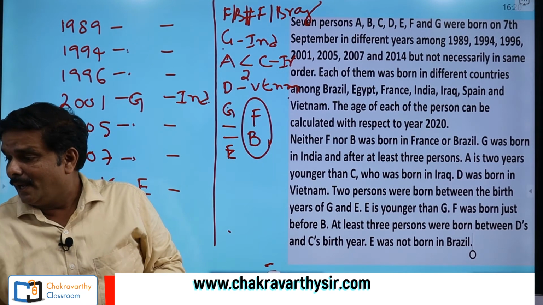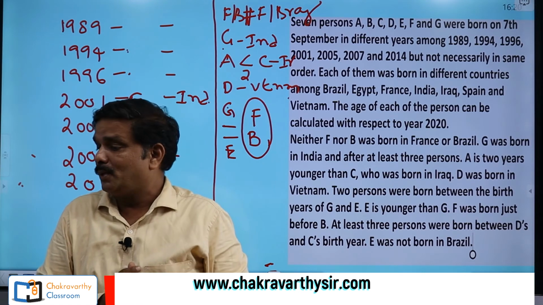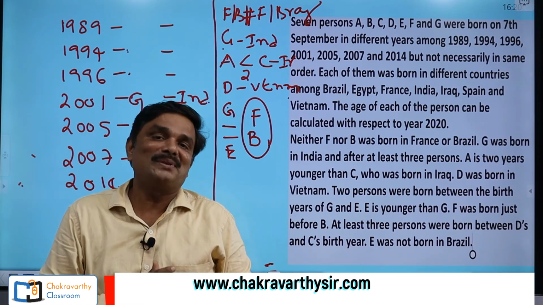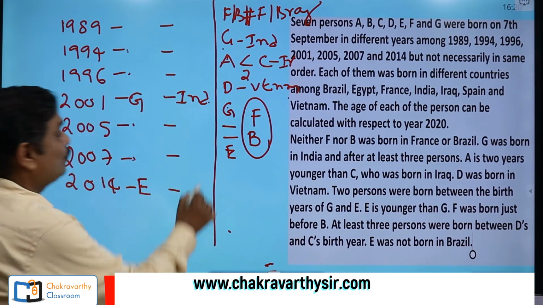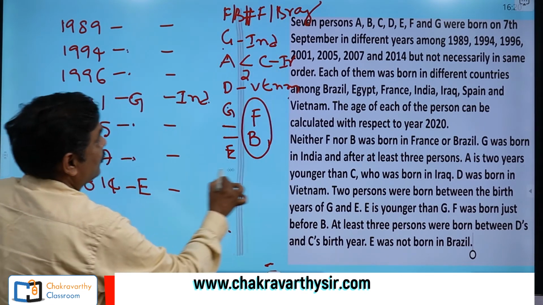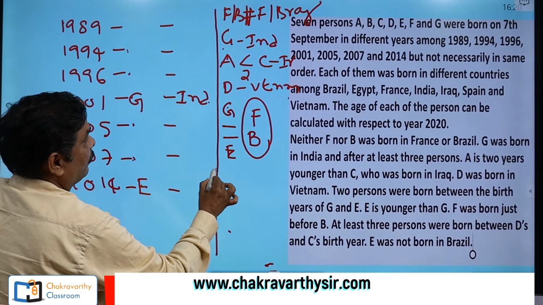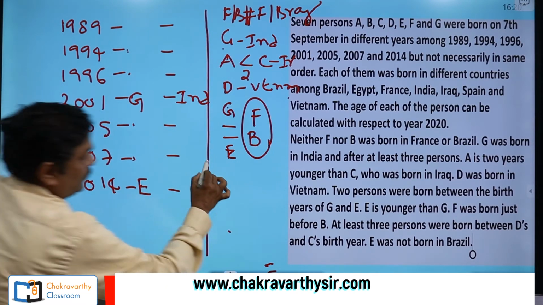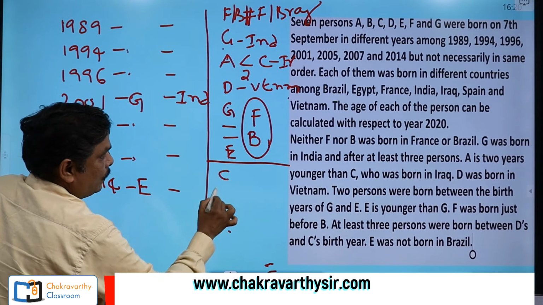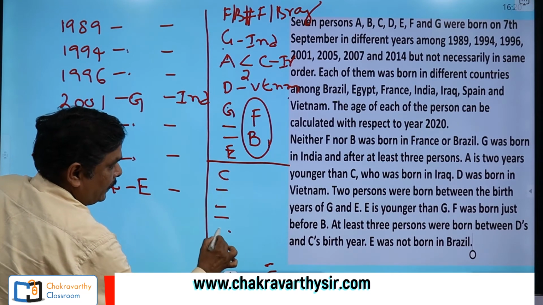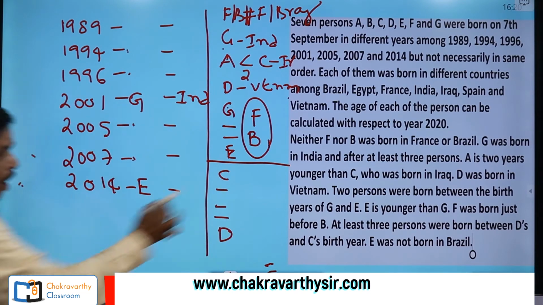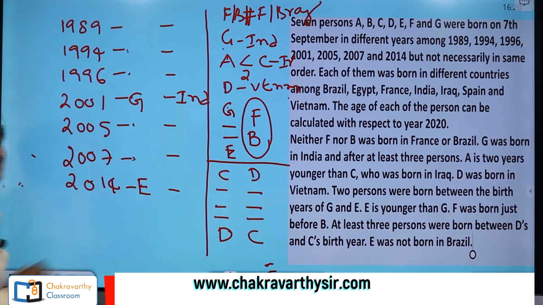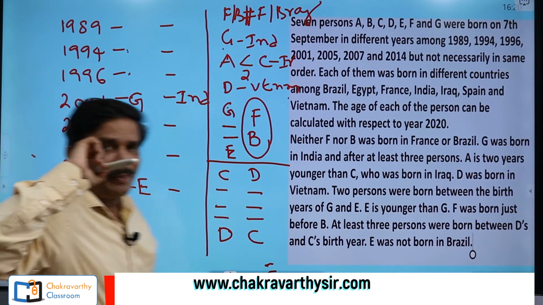Then after that, at least 3 persons were born between D's and C's birth year. How fantastic information here, right? At least 3 persons between D and C, right? How to take this further? At least 3 persons between C and D, right? So let's take it this way. Suppose this is C, 1, 2, 3 and it must be D, or this is D, 1, 2, 3, this must be C. Immediately your mind should work.